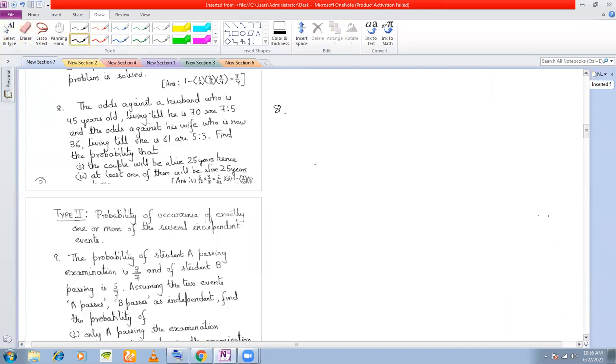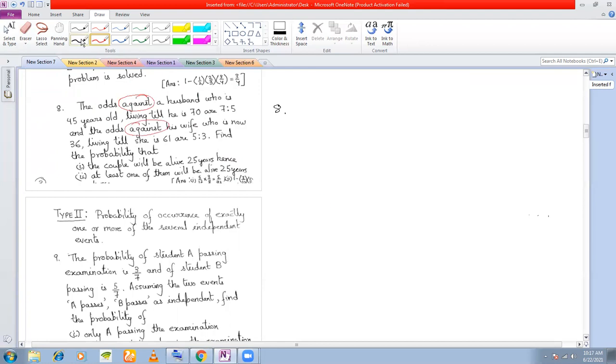The odds against a husband who is 45 years old living till he is 70 is 7:5, and the odds against his wife, who is now 36, living till she is 61 is 5:3. Now, what do you mean by odds in favor and odds against? This is the keyword here. If you remember, last year I solved a problem for odds in favor.